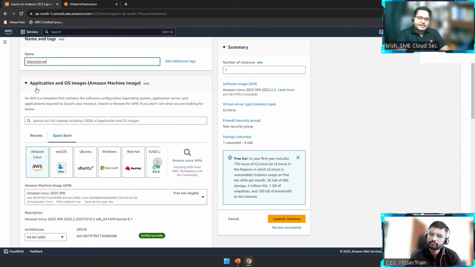And this is basically where I start by selecting an image, which is called an AMI. So for example, now I bought a new laptop. I want to install some operating system. Let's say I want to install Windows. I go to the Microsoft website and download something called an ISO file. In the same way here, Amazon will deploy the instance or the OS for you. The OS image is called an AMI.